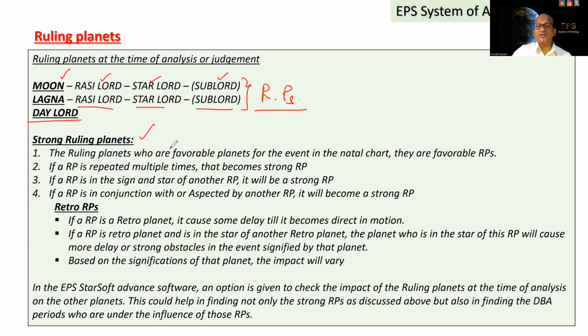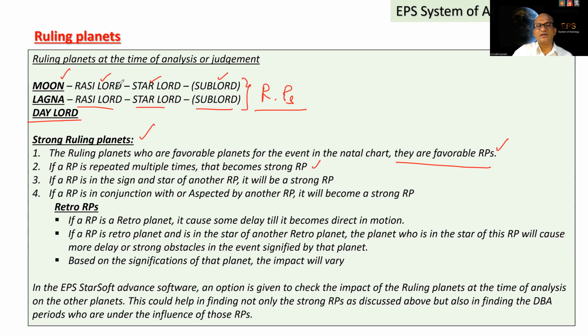Strong ruling planets. What are strong ruling planets out of these ruling planets? The ruling planets which are favorable planets for the event in the natal chart are favorable ruling planets. It means out of the ruling planets, for the event we are analyzing, the ruling planets which are favorable planets in the natal chart for the event are actually favorable ruling planets. The ruling planets repeatedly appearing: if your ruling planet is repeated multiple times, that planet becomes a strong ruling planet.